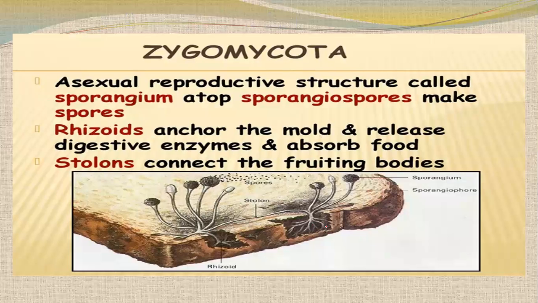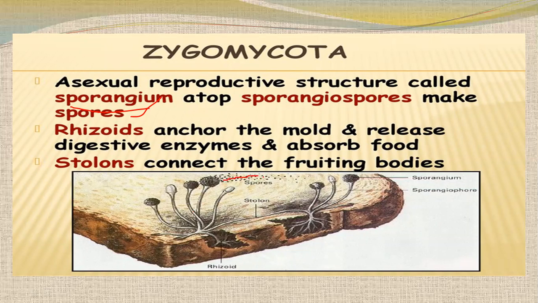So this is the structure of Zygomycota. You can see this is the bread mold. In asexual reproduction it has the structure called sporangium. It forms sporangiospores, and these sporangiospores make spores, and these spores sit anywhere near the sporangiophores.